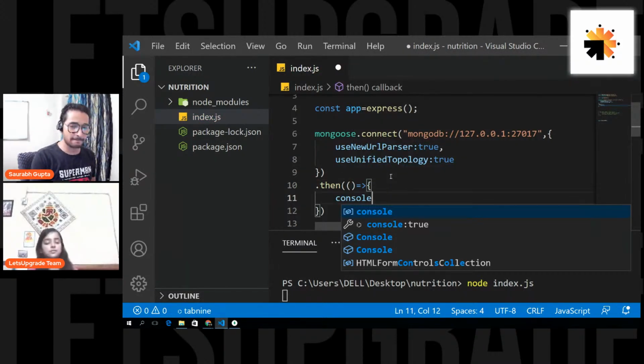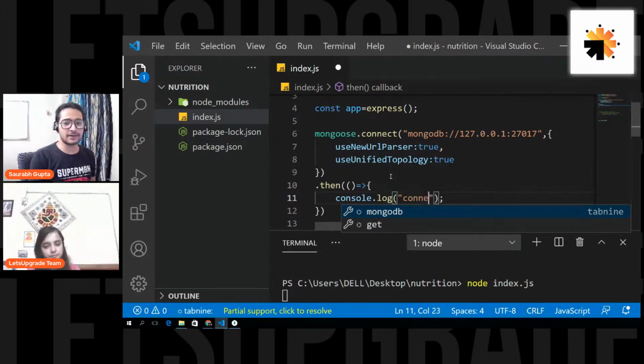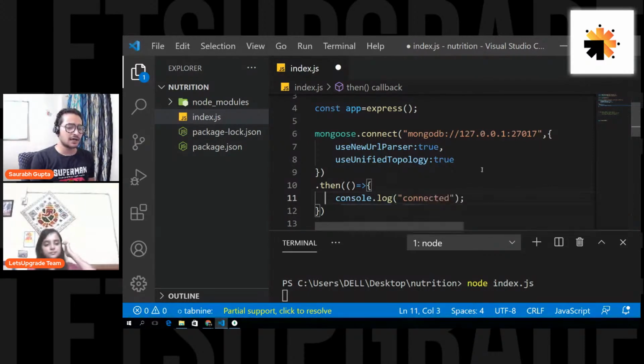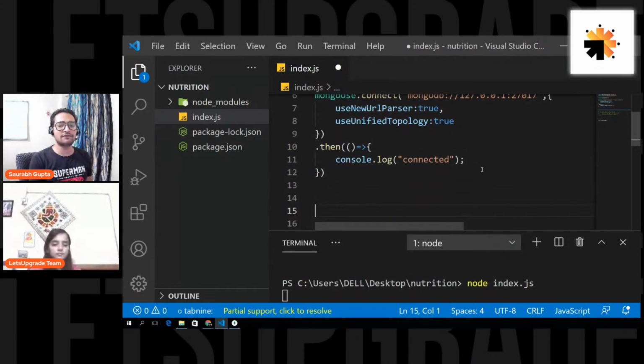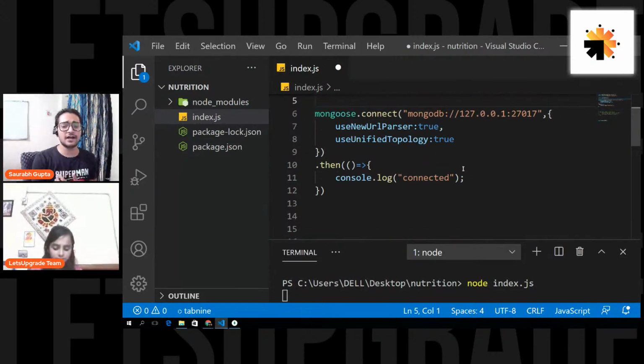I'll just write console.log connected. For people familiar with JavaScript, you'll definitely know this .then functionality. People not familiar with JavaScript, don't worry, you can go to my JS Essentials and watch my JavaScript videos, where I've explained in detail what this then is. But right now I can't explain JavaScript again because this is mainly about the project.